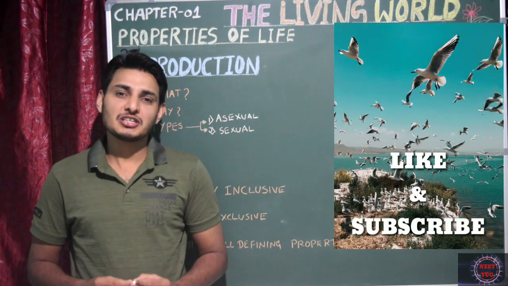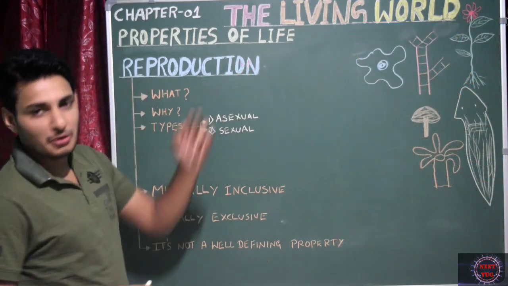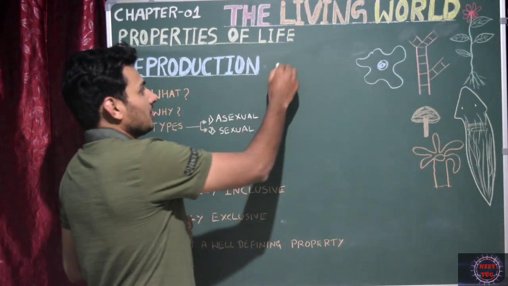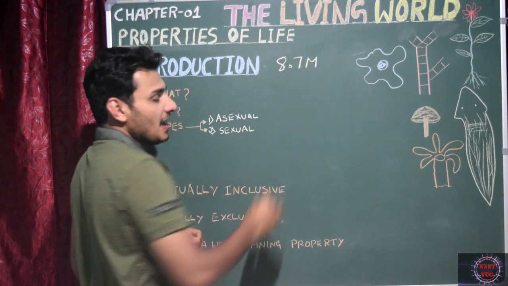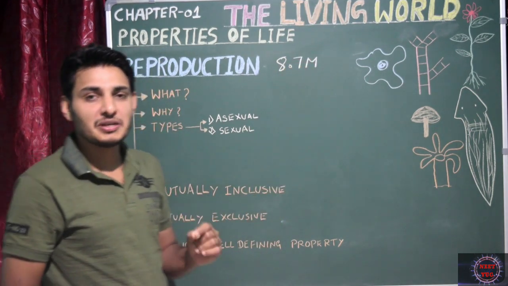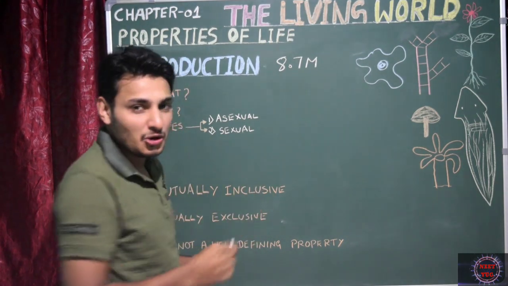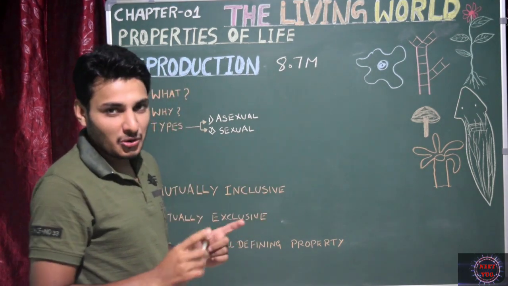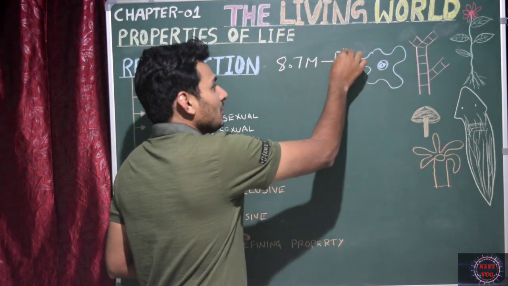In this particular video session, we'll be discussing a very important property of life, that is reproduction. Here I just want to write a number, that is 8.7 million. 8.7 million species are present in this world right now. Okay, I'm talking about species number, I'm not talking about individual organisms. Out of 8.7 million species,